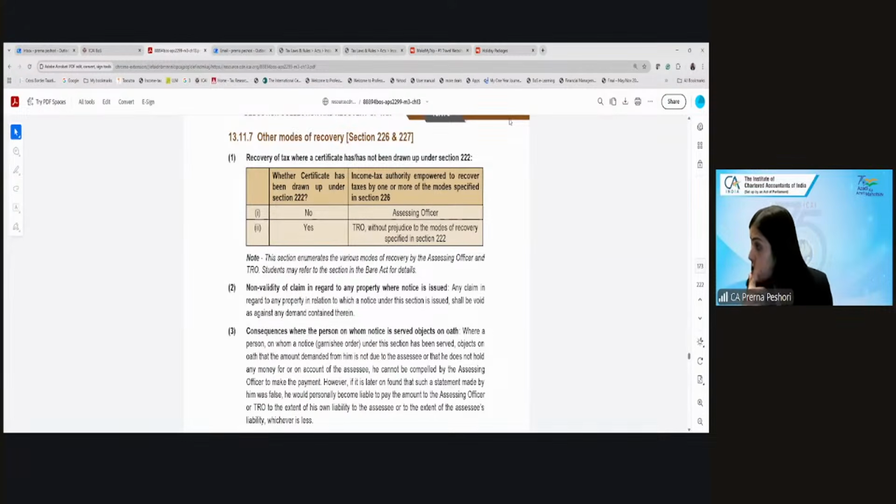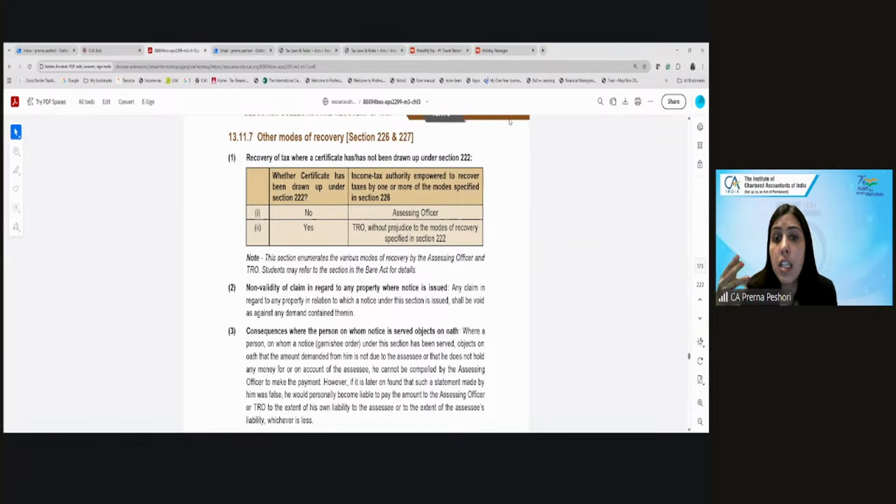The other mode in which recovery can be made is issuing a garnishee order to your debtors, from whom you were supposed to get the money. Are we getting that? So the AO or TRO can issue a notice to your debtors to pay them the money instead of paying to you. That is called a garnishee order. However, if you make a statement that no money is due by you to them, then they cannot recover.